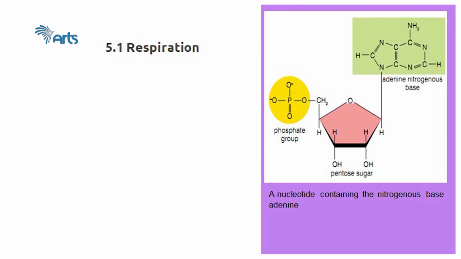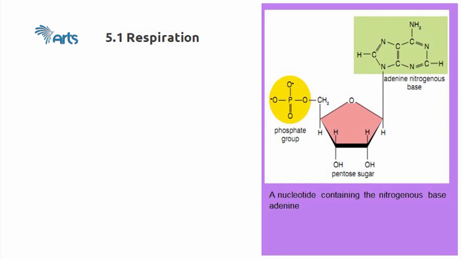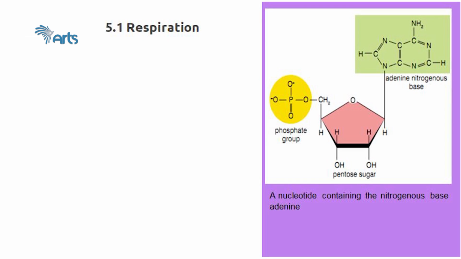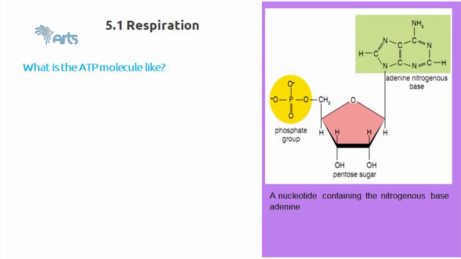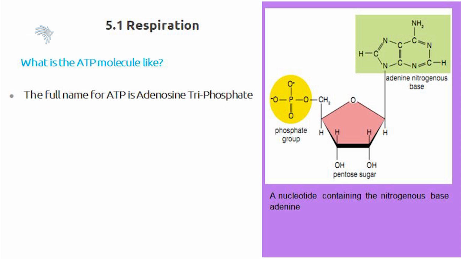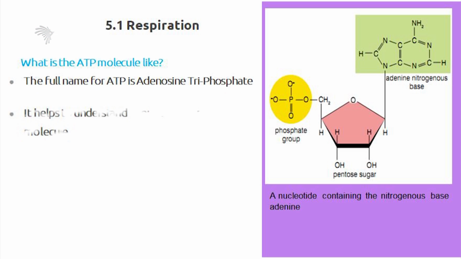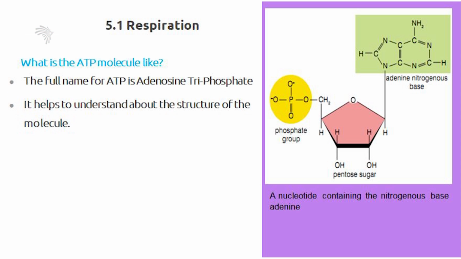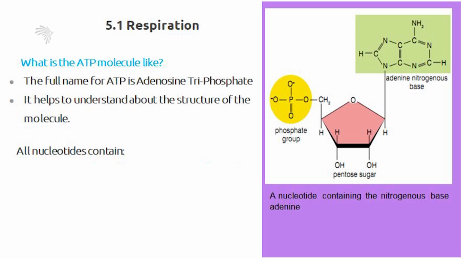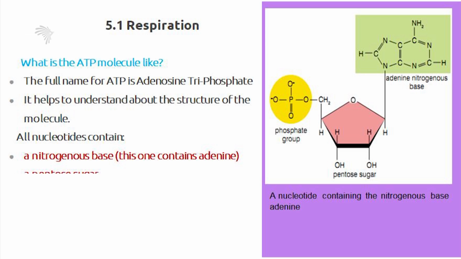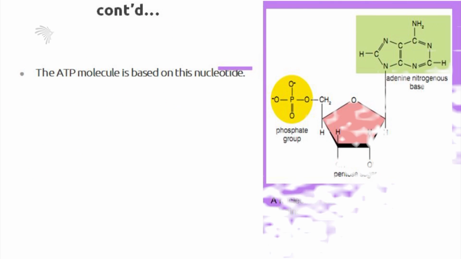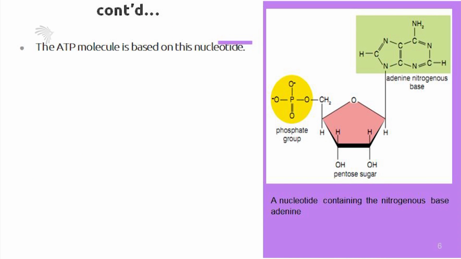Before we look at the mechanism of ATP release, let's look at the structure of the ATP molecule. What is the ATP molecule like? The full name of ATP is adenosine triphosphate. It helps to understand the structure of the molecule. All nucleotides contain a nitrogenous base, a pentose sugar, and a phosphate group. That is the nucleotide structure, and the ATP molecule is based on this nucleotide.